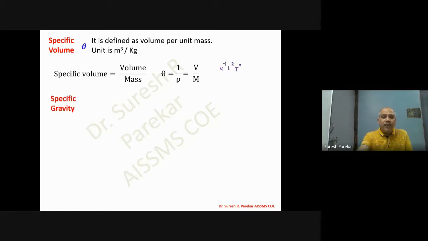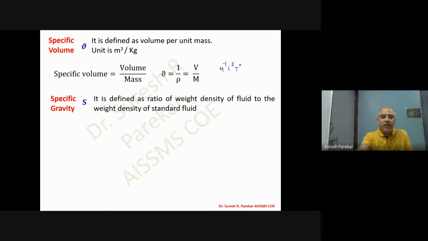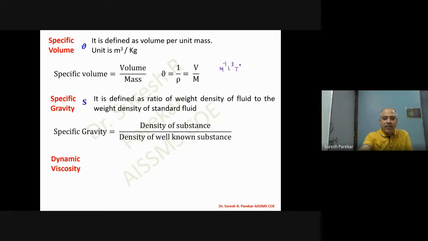Then we will switch over to specific gravity, which we already know is the ratio of weight density of a fluid to the weight density of a standard fluid. Generally in the case of liquids, we take the standard fluid as water at 4 degrees centigrade, with 1000 as mass density and 9810 as specific weight. For gases, generally hydrogen is considered. Here, as the quantities are the same in numerator and denominator, specific gravity has no unit.